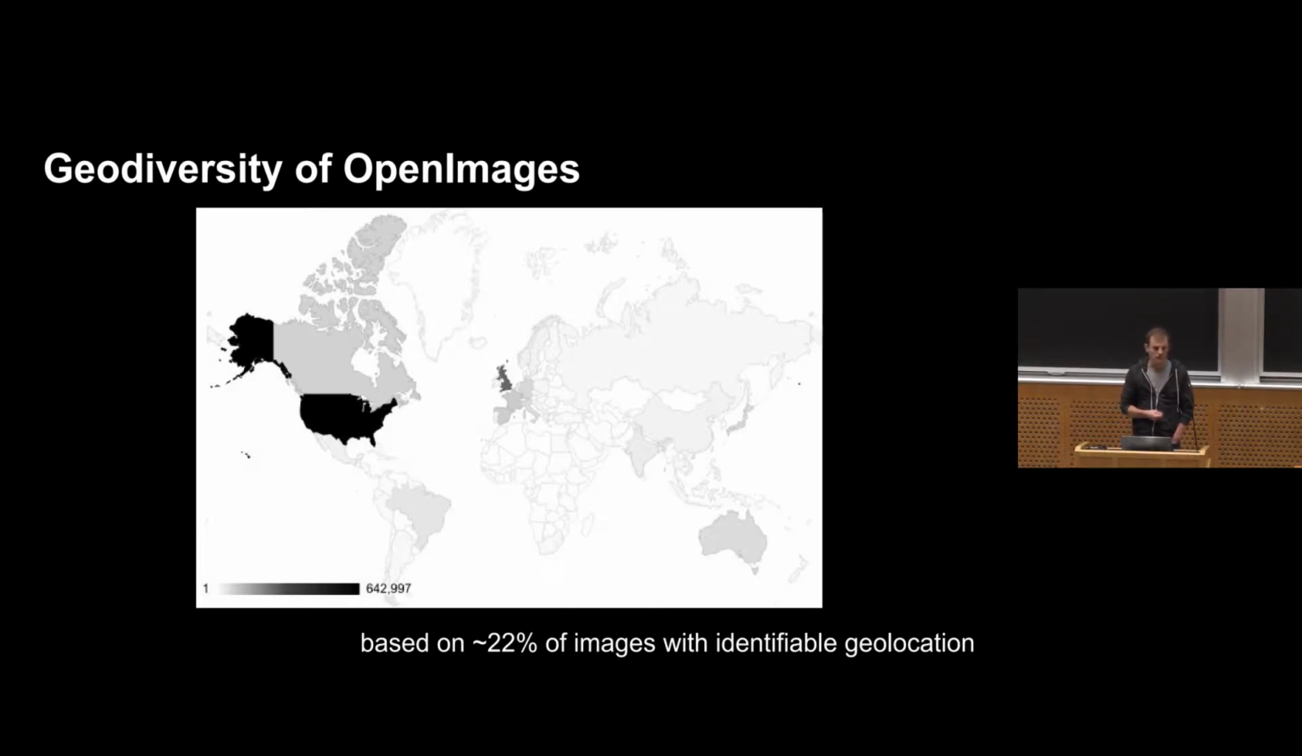Vanishingly small amounts of that data were from countries such as India or China or other places where I've heard there's actually a large number of people. So this is clearly not representative in a meaningful way of the global diversity of the world.